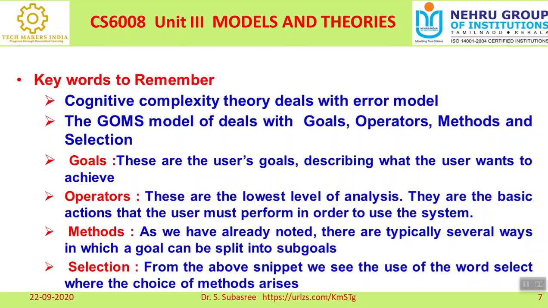And another important thing is method. We have already noted there are typically several ways in which a goal can be split into subgoals. So there may be n number of methods available to achieve the goal. We cannot say that for solving this problem only one method is available. For example, the searching techniques.